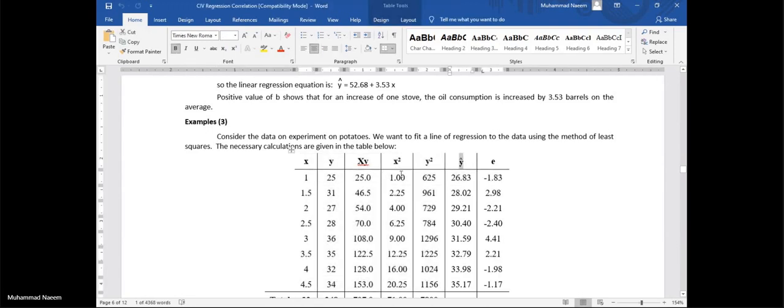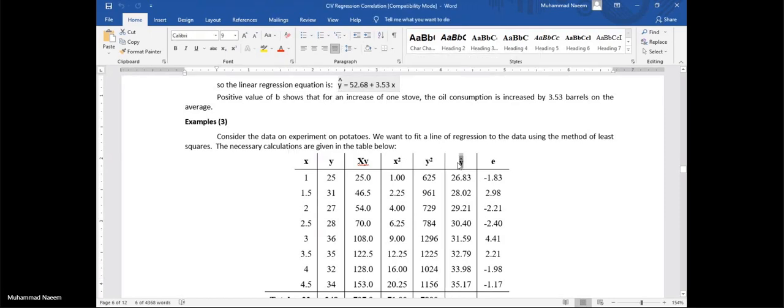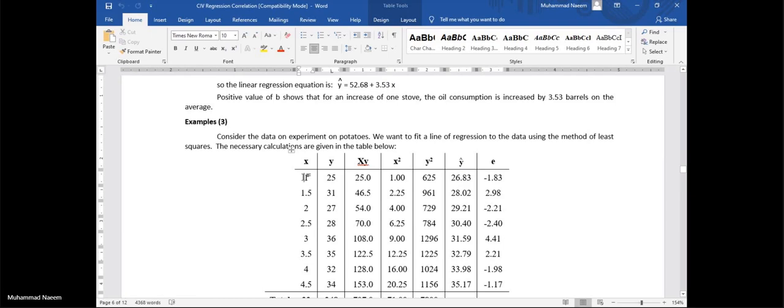Now find the value of y cap. Whatever you have calculated, let's say we have calculated this estimated line. Put the values of x in this relation one by one. These are the values of y cap. These are the values of the fitted curve at the given values of x.